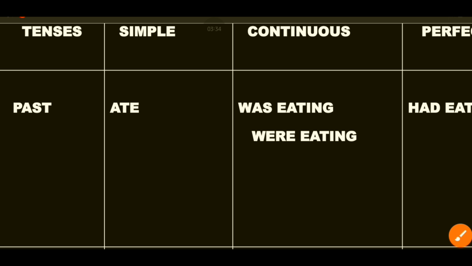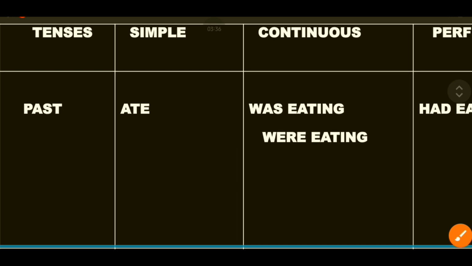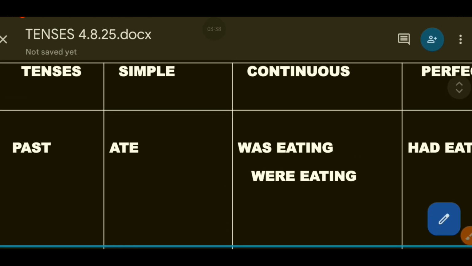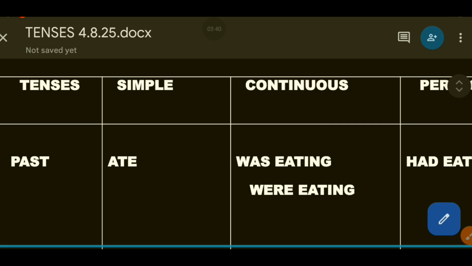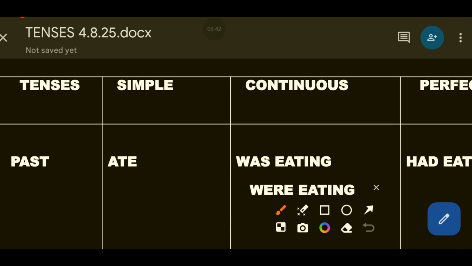Now these tenses can be further divided into four categories. That is simple, like simple past tense, simple present tense and simple future tense.